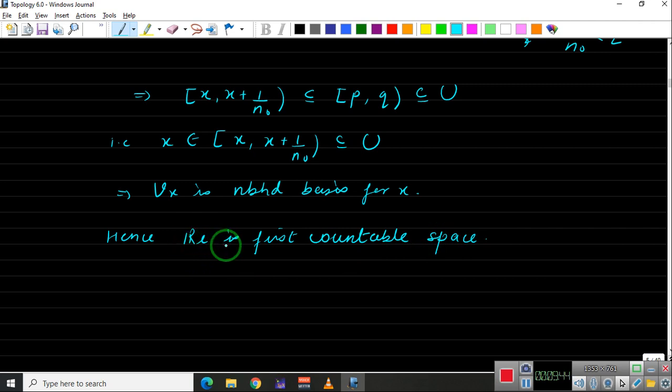Okay, so RL is first countable, and as I said, this is the example wherein this space is not second countable. We will check the definition of second countable in the coming videos. But remember, RL is a space which is first countable, we already proved, but that is not second countable. You can prove that RL is not second countable. We will take the definition in the coming videos.